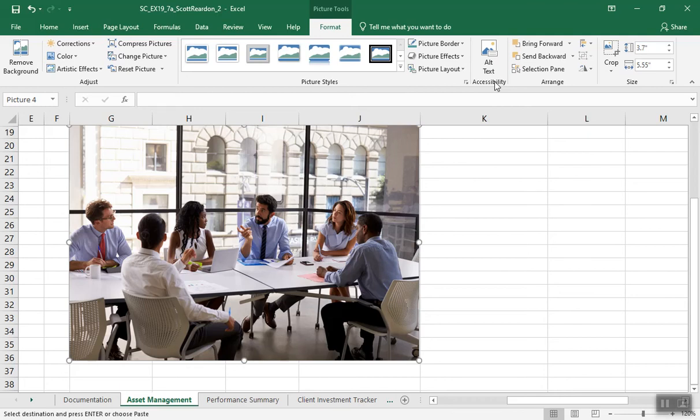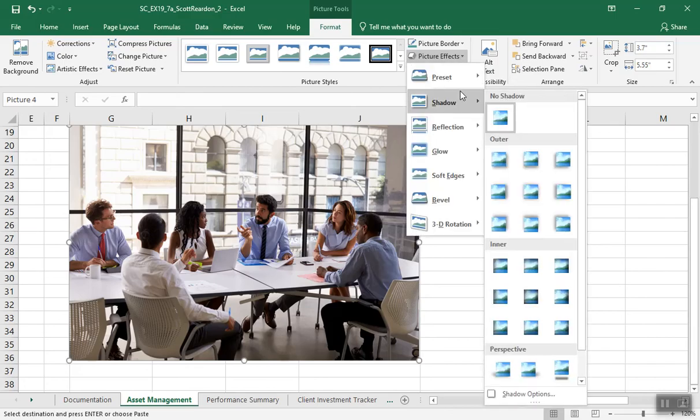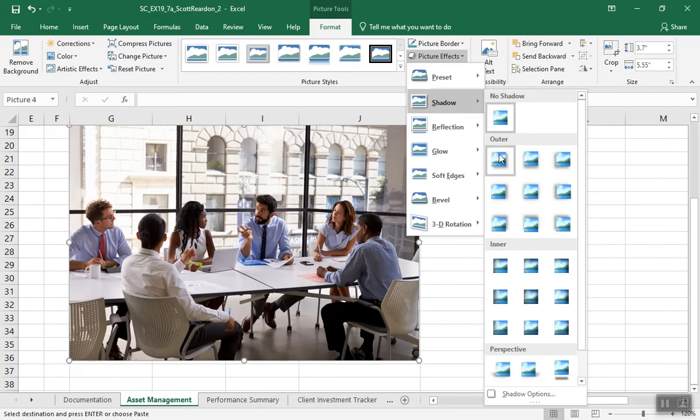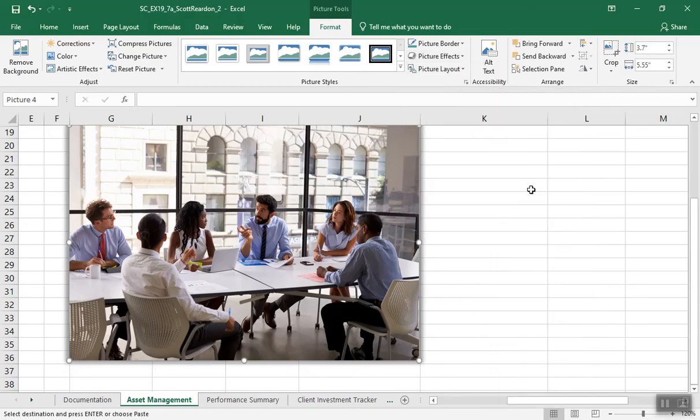Coordinate the picture with the rest of the worksheet. Apply the offset center picture effect. So picture effects, from the outer section of the shadow gallery. Shadow gallery, outer. We're looking for offset center. Probably the last one on here, knowing my luck. Offset center, there we go. You may get some questions about pictures in Excel. I'm going to save my work up here, which I should be doing anyway.